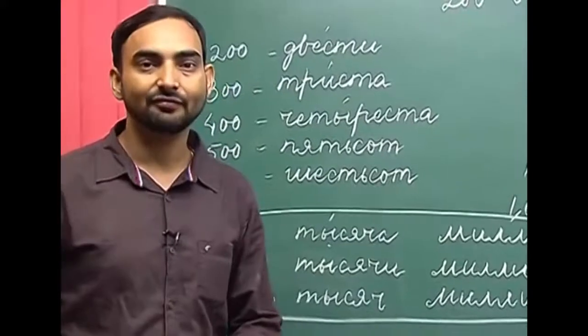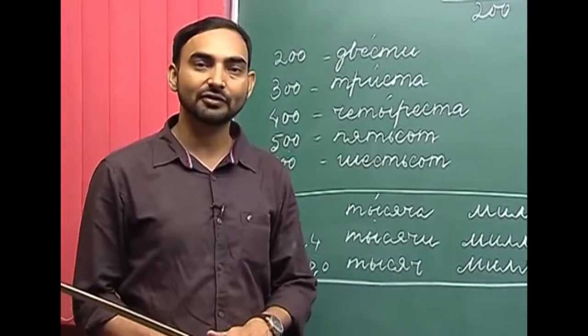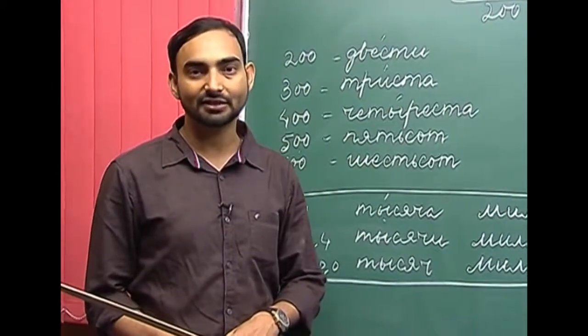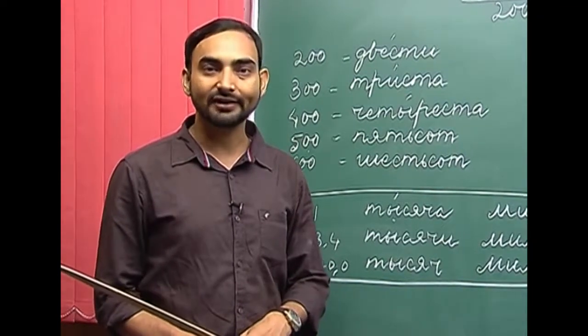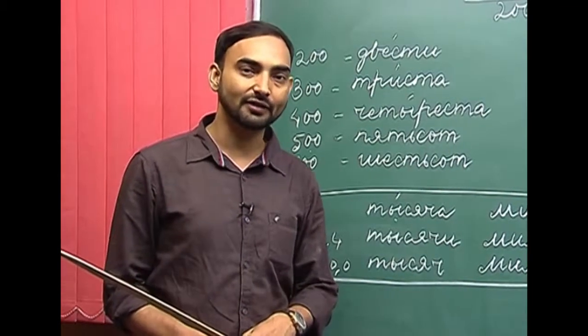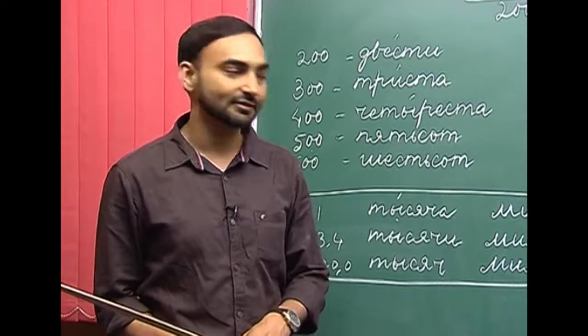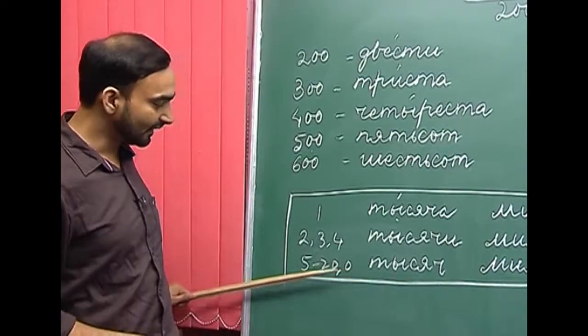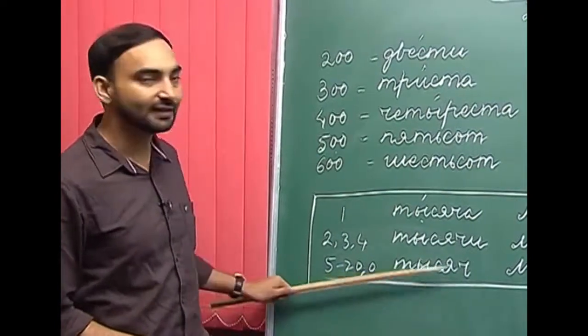In Russian, we do not say 1 lakh. So, how will you say 1 lakh in Russian? It will be 100,000. How do you say 100,000 in Russian? Sto tysyach. Why tysyach? Because if a number ends with 0, we use the genitive plural tysyach.